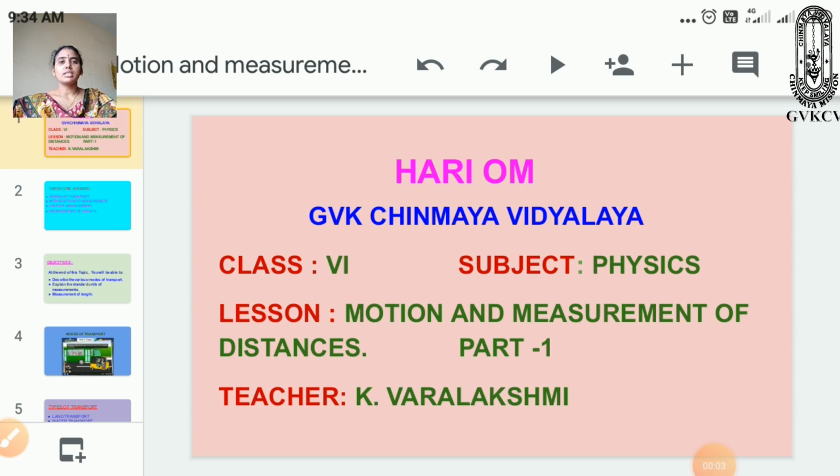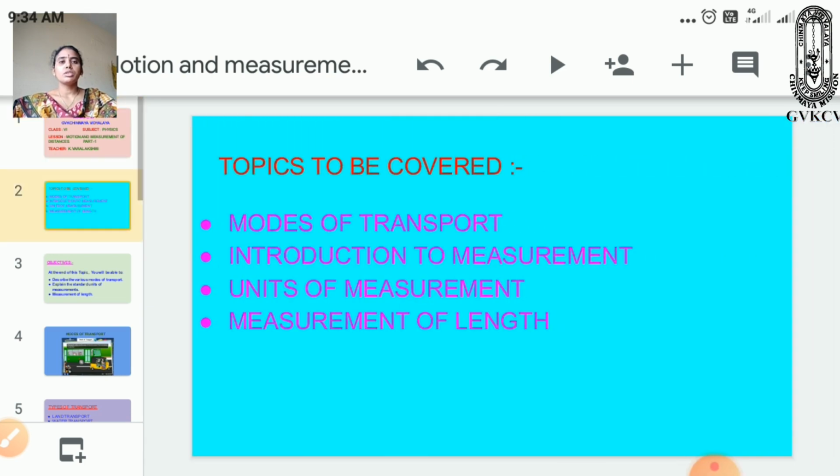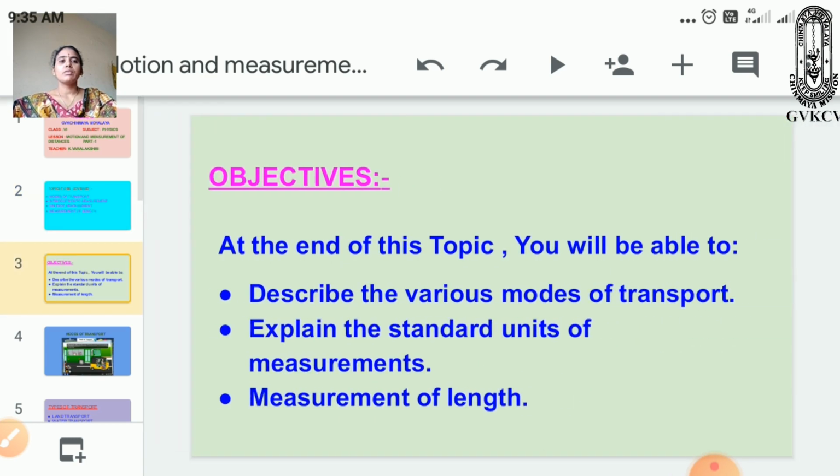The lesson is motion and measurement of distances, part 1. Topics to be covered in this lesson: modes of transport, introduction to measurement, units of measurement and measurement of length. At the end of this topic, you will be able to describe the various modes of transport and explain the standard units of measurement and measurement of length.